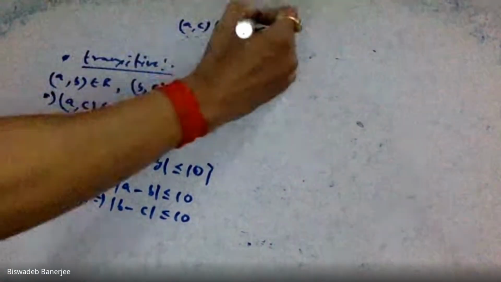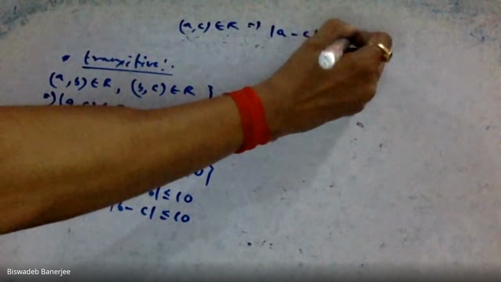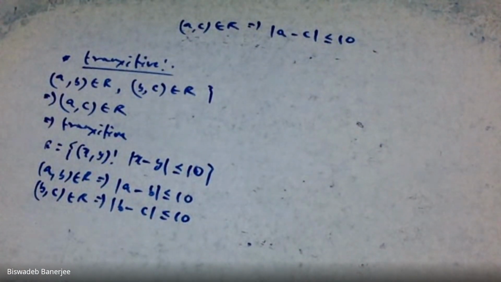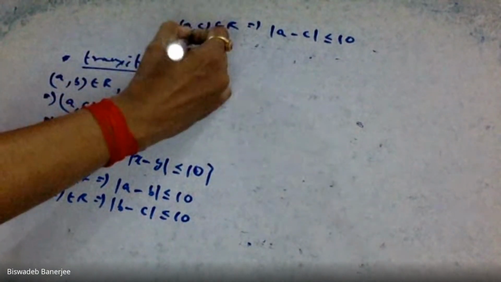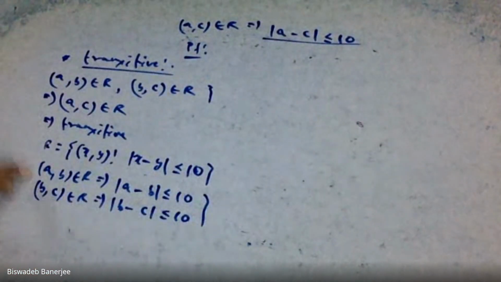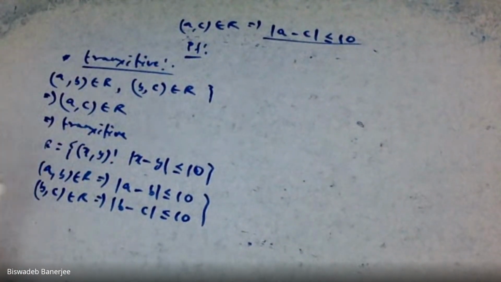For this, we need to show modulus of A minus C less than or equal to 10. Right? Now, how can we show this? Proof. These two are given. Always remember, these two are given. We need to show (A, C) is in relation. That means mod of A minus C less than or equal to 10.